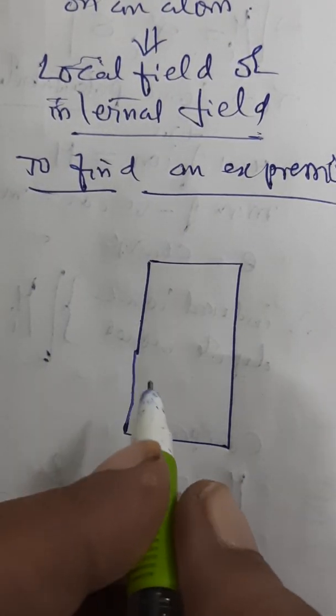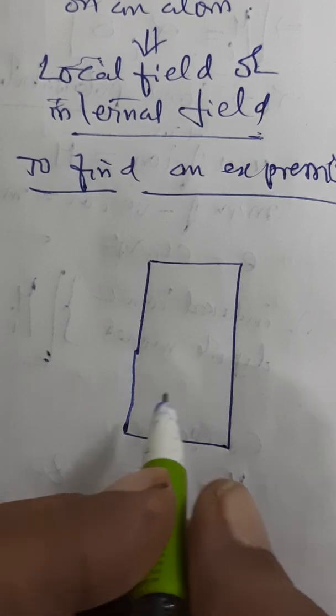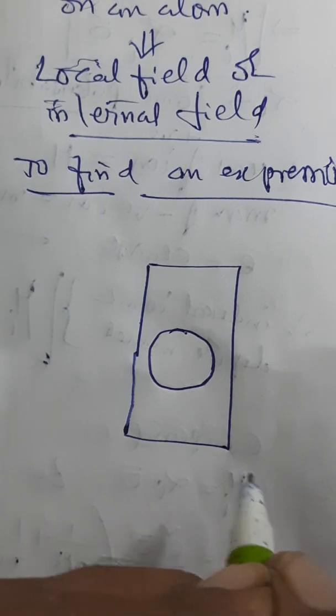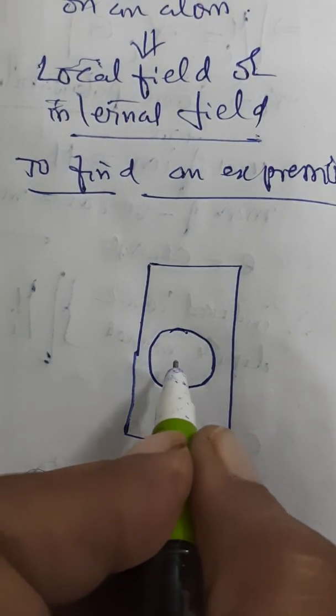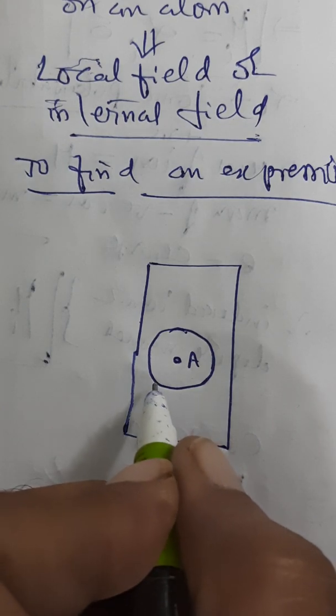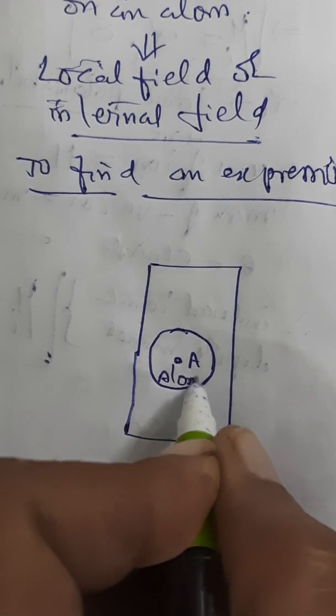Inside the dielectric, I am considering an atom, a magnified view. Let us say, atom A.